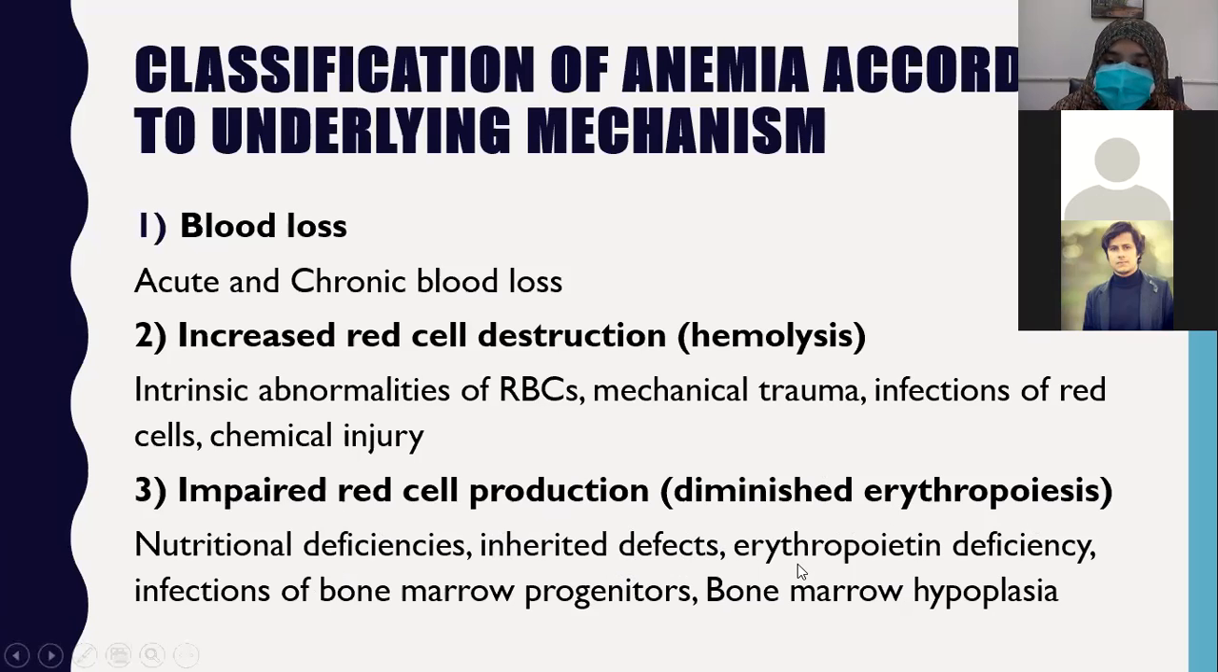So if there is erythropoietin deficiency, from where is erythropoietin produced? Erythropoietin is produced from the kidney. So if there is deficient erythropoietin production, there will be deficient RBC production inside the bone marrow.